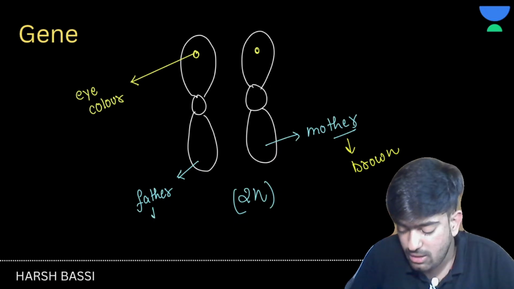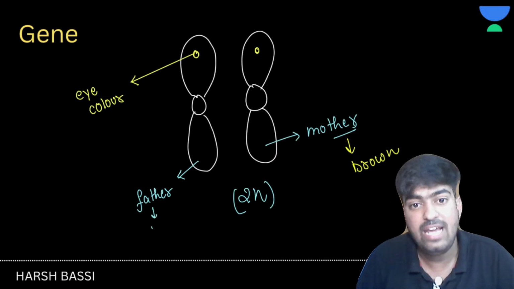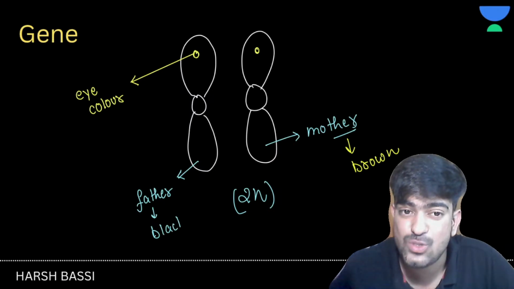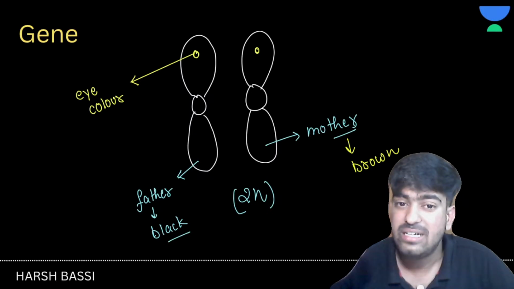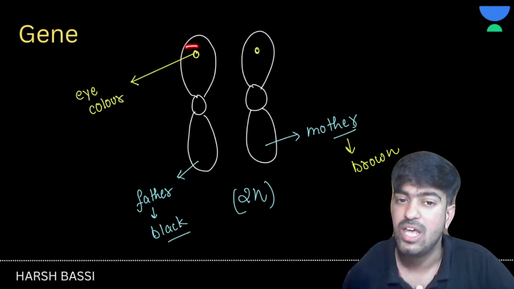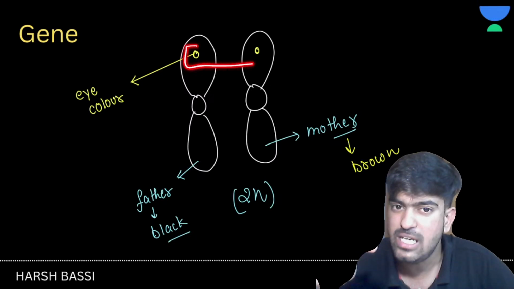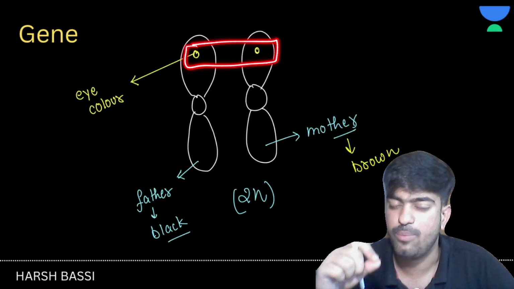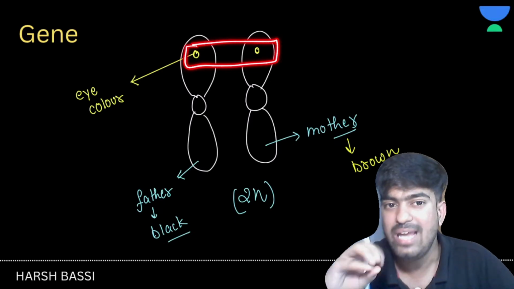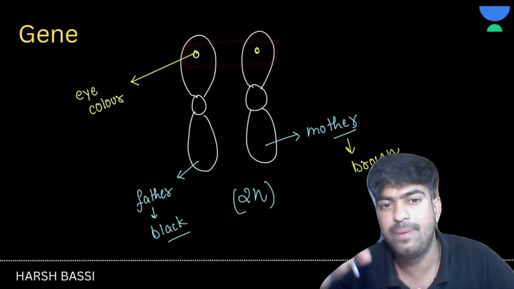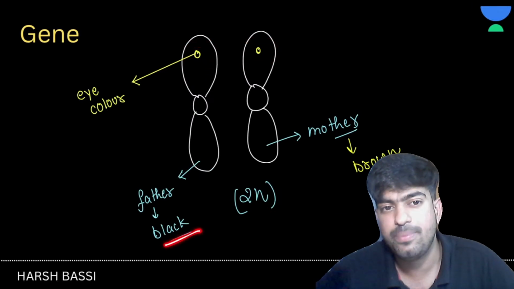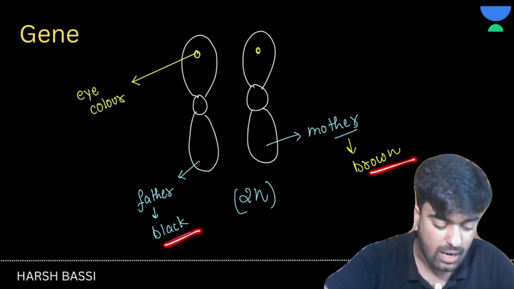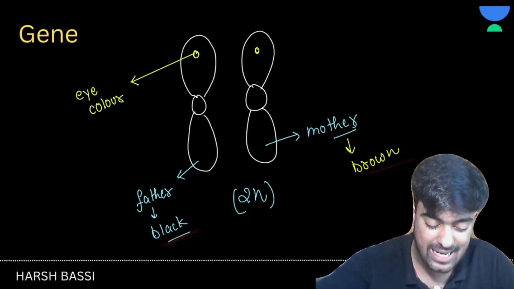So the gene has different types, which are black and brown here, and this is known as alleles. Yes, different forms of a gene are known as alleles. You can see here that we have a gene which has two different forms, black or brown. So eye color represents the gene, and the types of eye color, black and brown, represent the alleles. I hope it is now clear what an allele is and what a gene is.